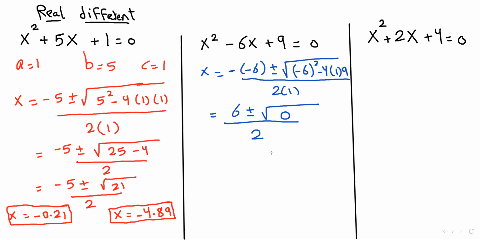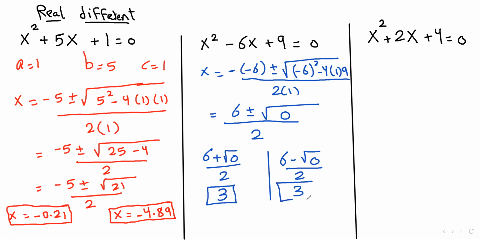We have two roots now. The two roots, they are the same. It's 6 plus the square root of 0 over 2, and 6 minus the square root of 0 over 2. And as you know, the square root of 0 is 0, so there is no difference between plus root 0 or minus root 0. So the two roots are going to be equal. Here we have 3 and here we have 3. They are the two roots. So the two roots are real and equal. Two real equal roots.